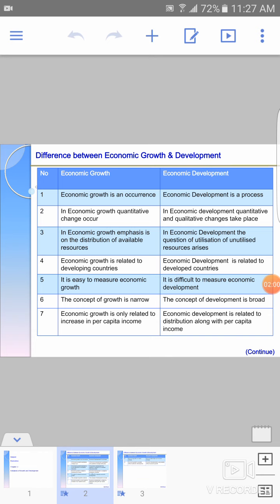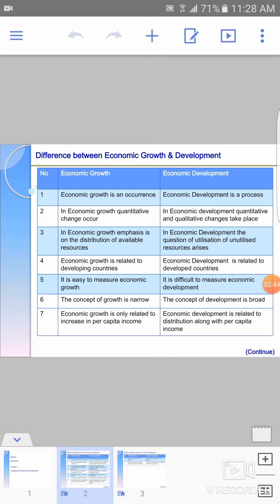Third point is economic growth emphasizes on the distribution of available resources. Whichever resources are available, that we have to use, that we have to distribute. We only emphasize on that. But in economic development, the question of utilization of unutilized resources arises. As we all know that factors of production are land, labor, capital and entrepreneur. Okay, if one of the factors of production is unutilized, how we are going to utilize this resource, that is the question in economic development.